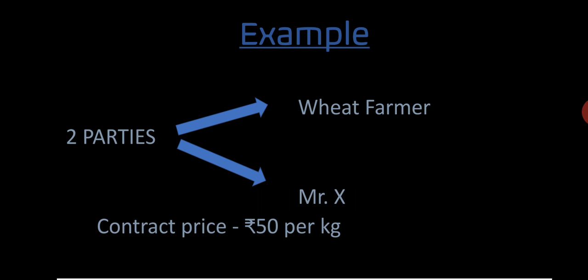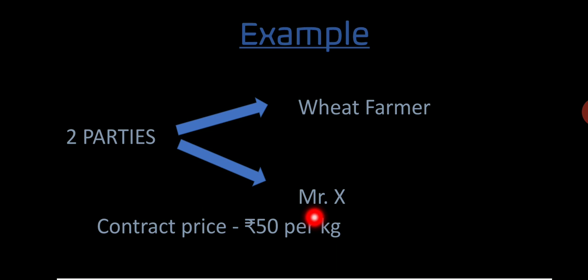Now, let's see a simple example for futures. There is a farmer who cultivates wheat. At present, the price of wheat in the market is rupees 50 per kg. But after 1 month, that is after the harvest, he feels that the price of wheat may go down. Here the farmer wants to earn at least rupees 50 per kg. While the other person, Mr. X, expects that the price per kg of wheat may go up.